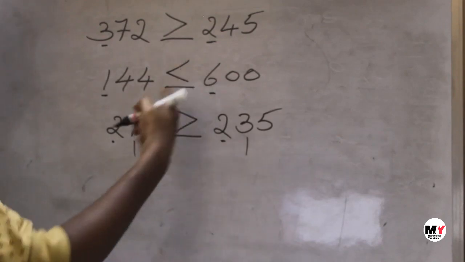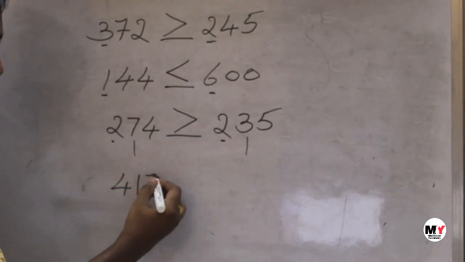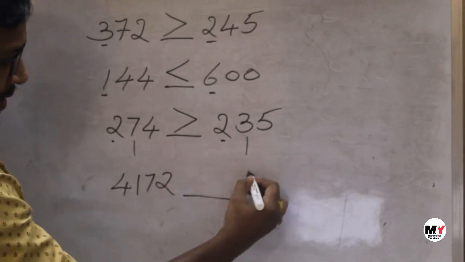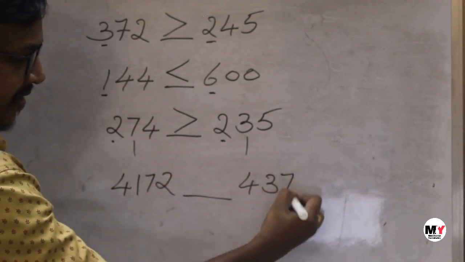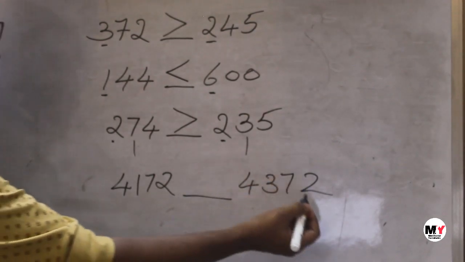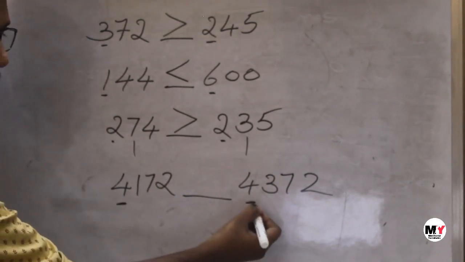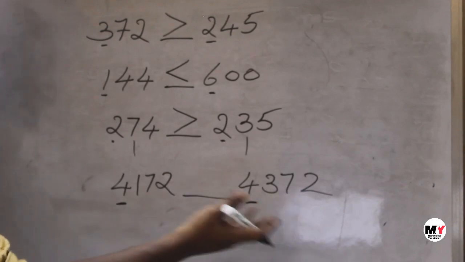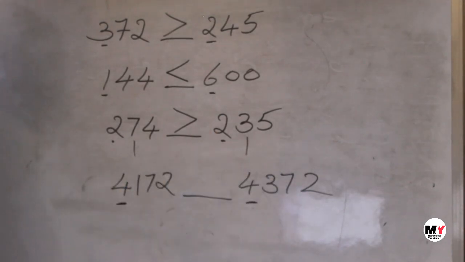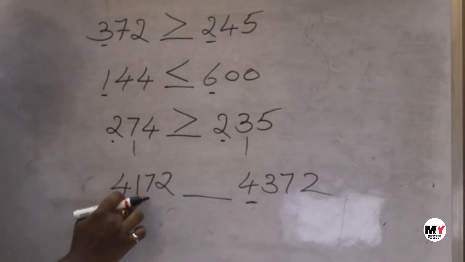In a similar way, even when we go to the thousands place, 4172 and 4372. So which number is bigger? Both numbers are in the thousands. The first digit is 4 here, and here also the thousands place is 4. So we cannot guess now which one is bigger. So when both digits are the same, check the next place.